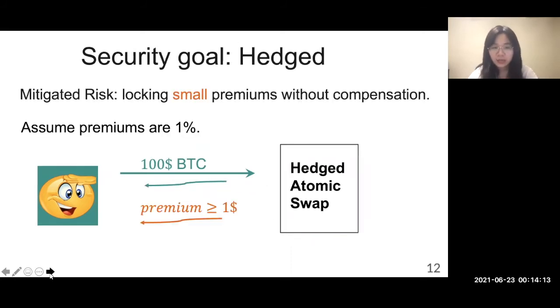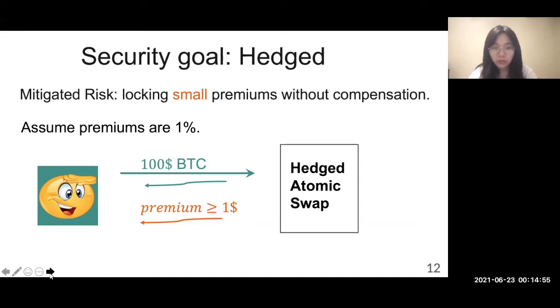The last security goal is to hedge against the lockup griefing problem. We cannot eliminate the lockup griefing problem because whoever first escrows some assets will suffer from the lockup griefing problem if the other party just walks away. So our goal is to mitigate the risk. If in the worst case, a conforming party just locks some small premiums without compensation, we'll think it is an acceptable risk, and we will regard our protocol as a hedged protocol.